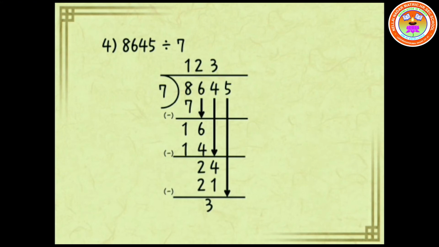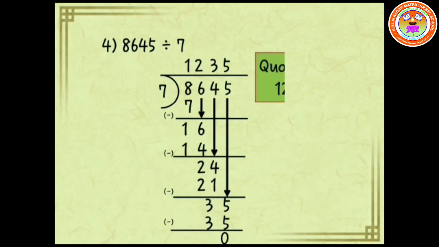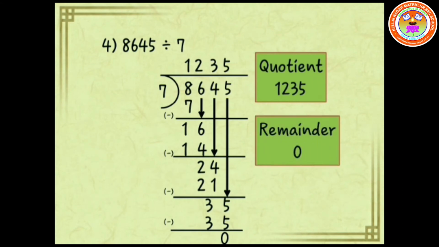Now drag 5 to form 35. 7 divides 35 5 times, that is 7 fives are 35. Here the quotient is 5 and the remainder is 0. Therefore, the quotient is 1235 and the remainder is 0.